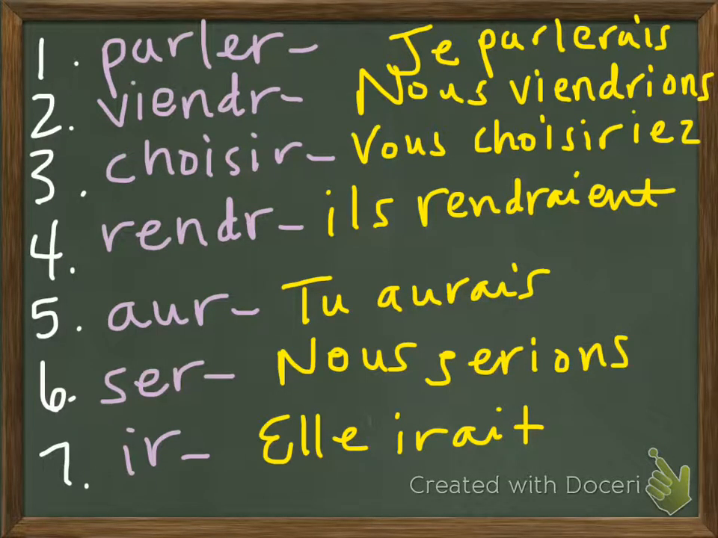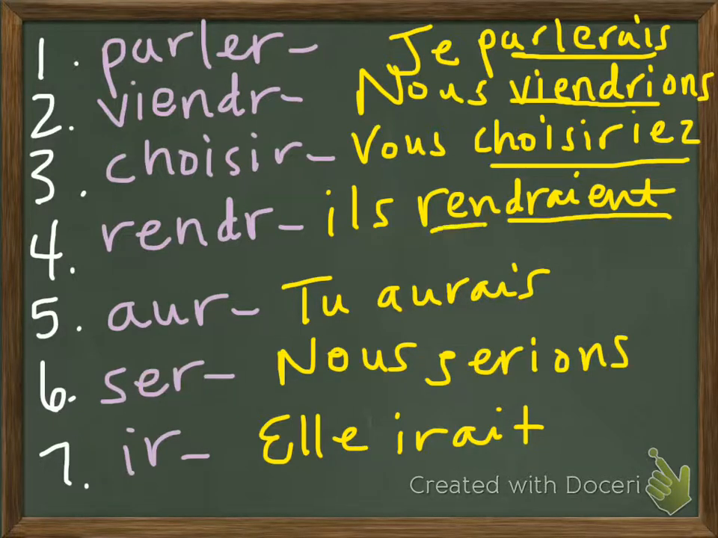So here are the first answers. We have, I would speak, we would come, you would choose, they would give back, like a library book, you would have, we would be, she would go.